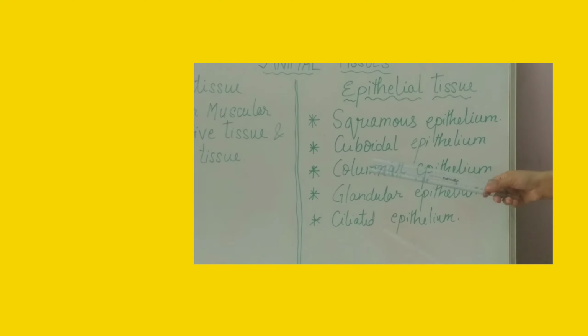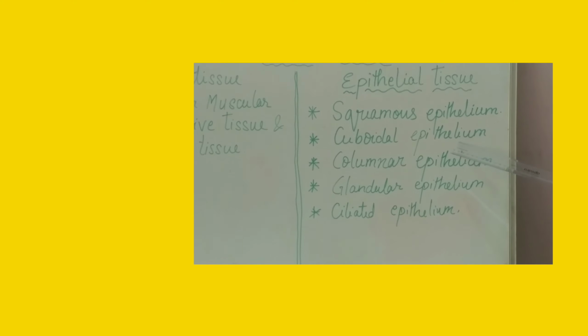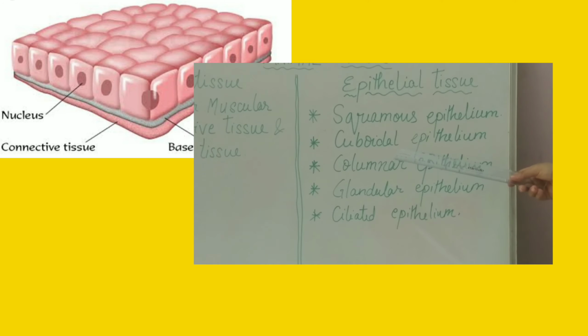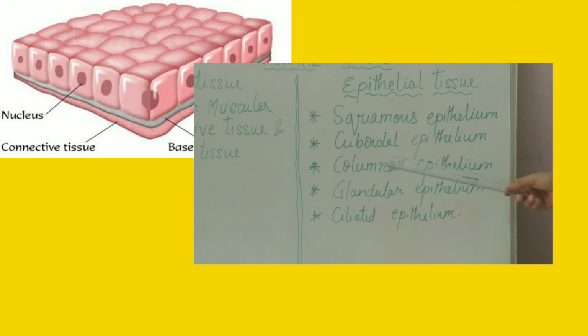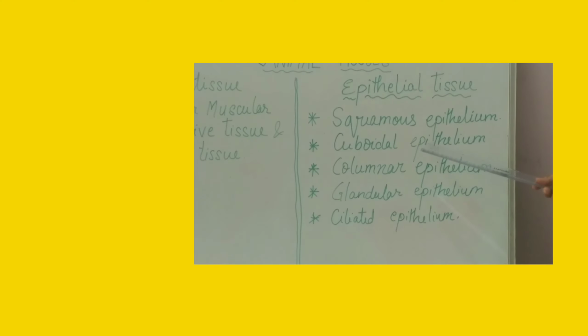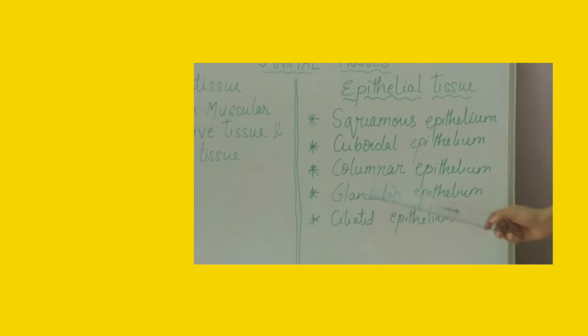Now the second one, cuboidal epithelium. Here cells are cube-like, with a hexagonal appearance. Occurrence: they can occur in kidney tubules, thyroid vesicles and different glands. The function of these tissues is to help in absorption, excretion and secretion, and also to provide mechanical strength.